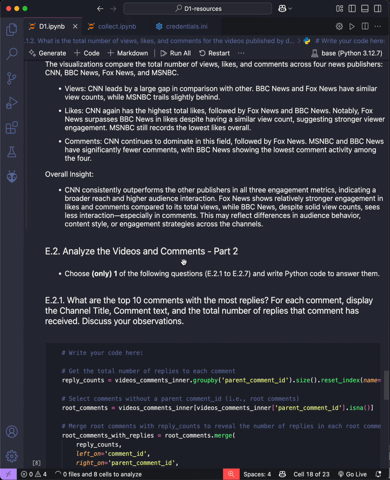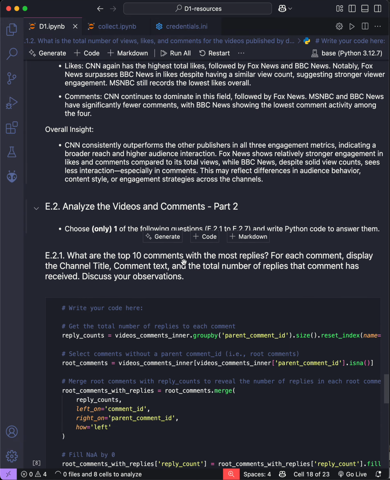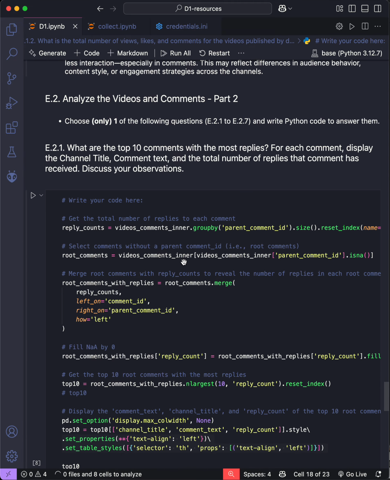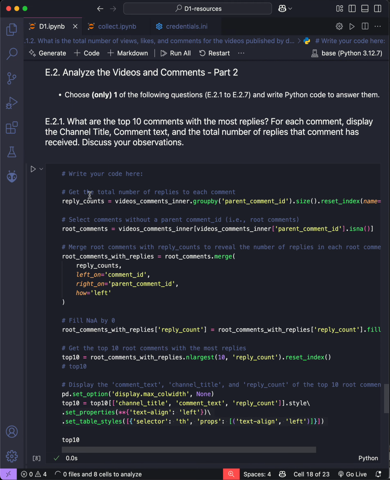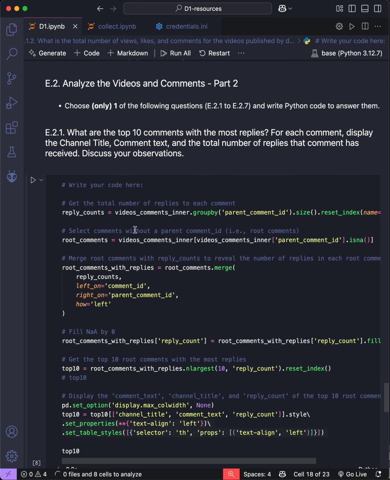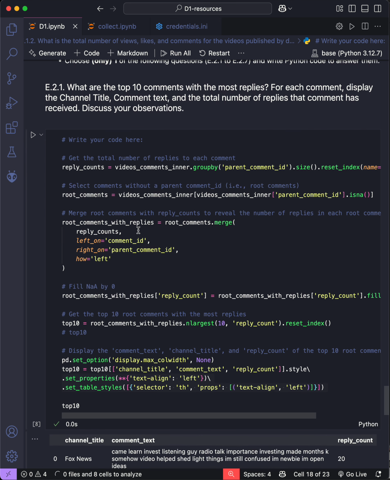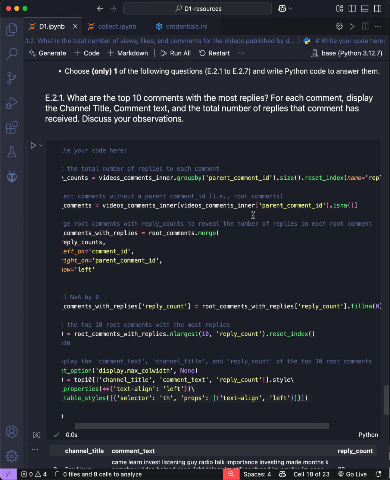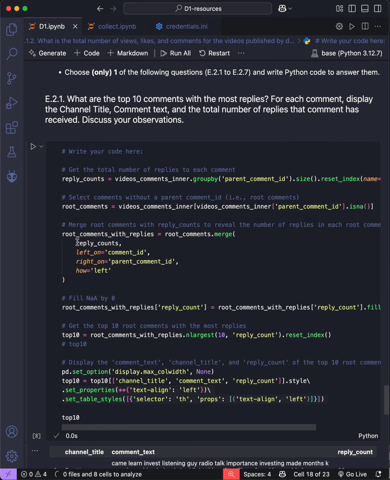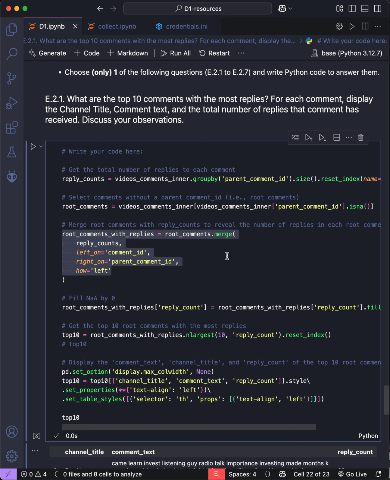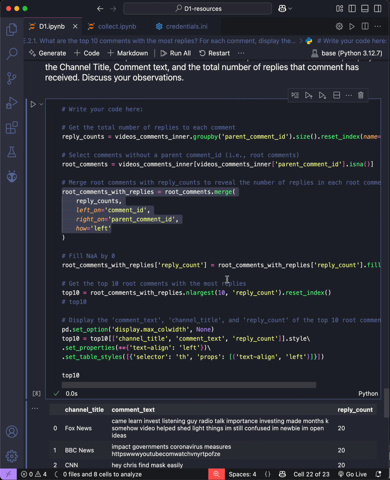Okay, in the next question, we will move to task E2. In this question, I will filter the 10 comments with the most replies to analyze what happened there. Similarly, we will get the total number of replies to each comment, then select the comments with that parent comment ID. And the last step, I will merge the root comments with reply counts to reveal the number of replies in each root comment. You can take a look. When I merge, I will fill NaN with 0, which helps me analyze more easily and avoid bugs when calculating.